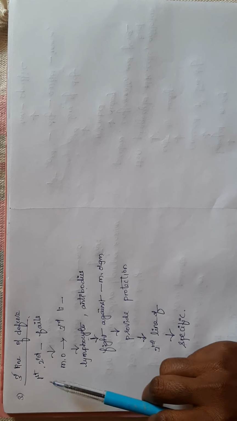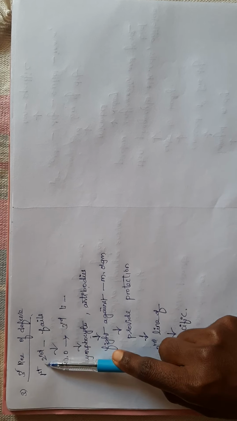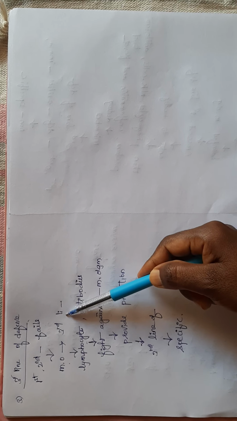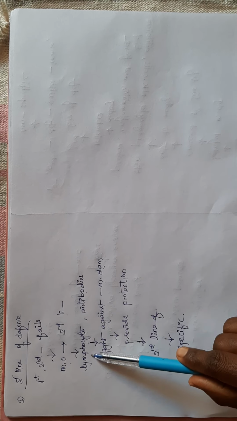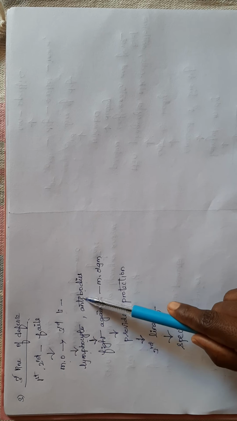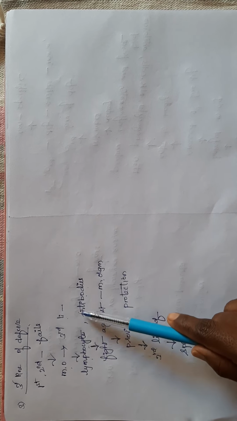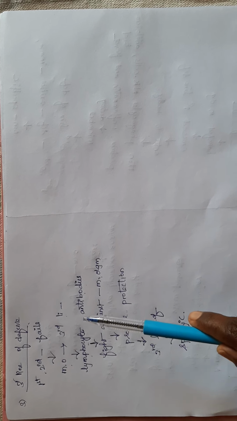If the first and second lines fail, the microorganism enters the third line of defense. There, lymphocytes and antibodies fight against the microorganism and provide protection.